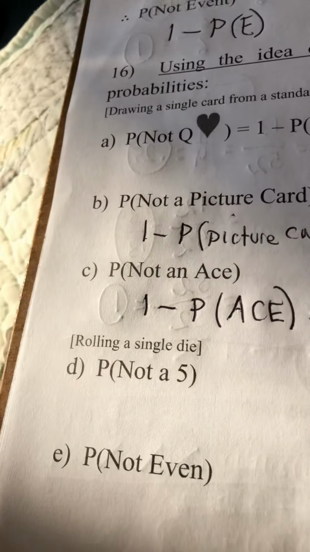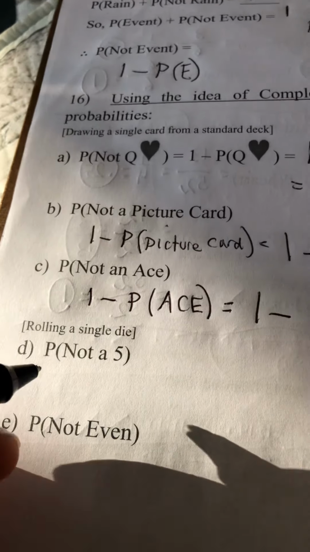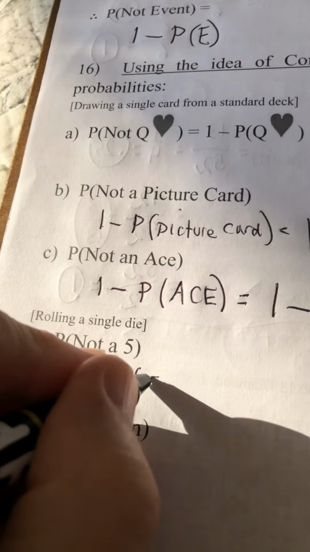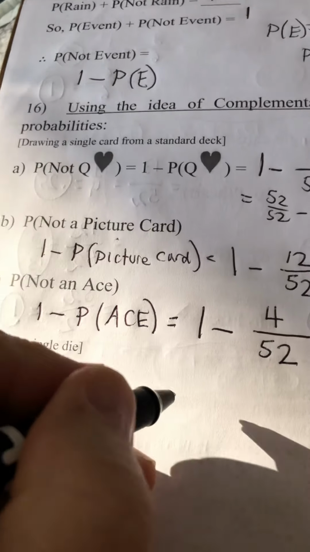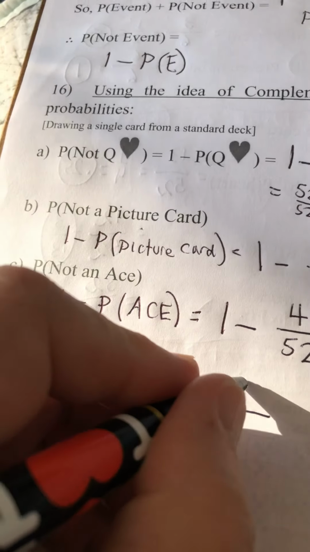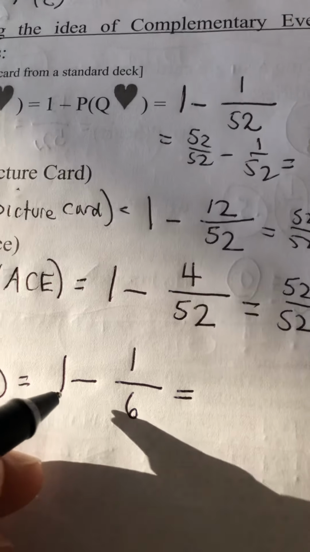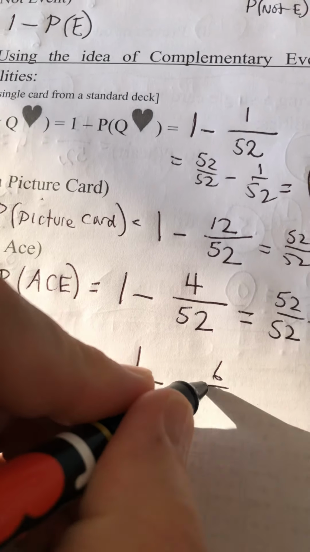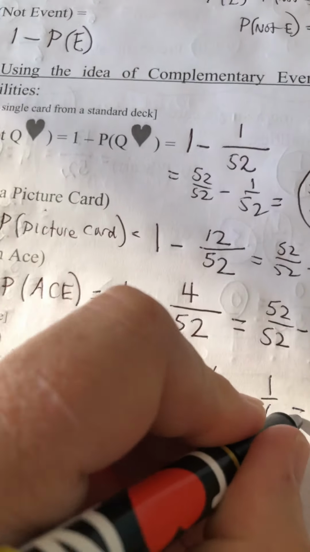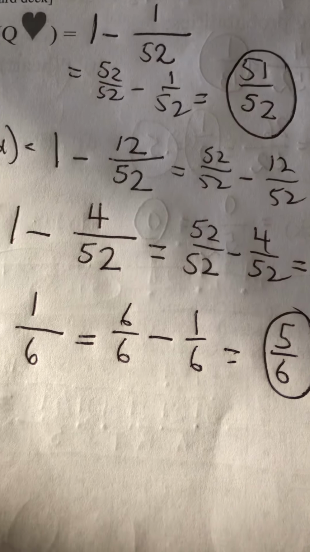Now this time it's rolling a single die. We're not doing cards now. The probability of not getting a 5 would be 1 minus the probability of getting a 5 when you're rolling a die. There's one way to get a 5 out of 6 in the sample space. This time 1 is going to become 6 over 6, right? We need a common denominator. Minus 1 over 6, and that gives me 5 over 6. All right?